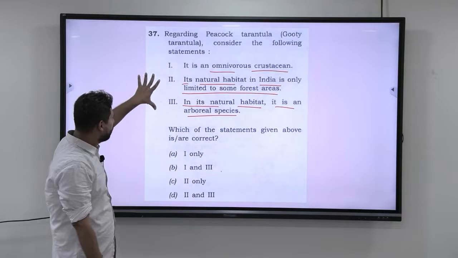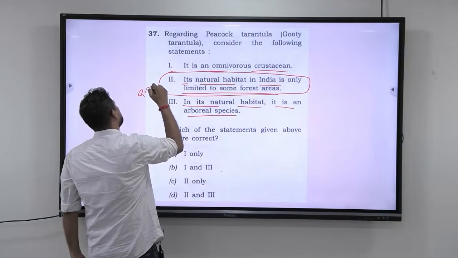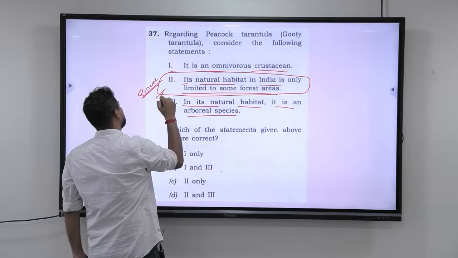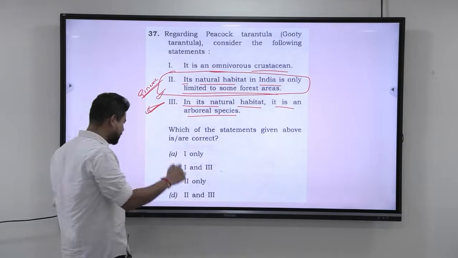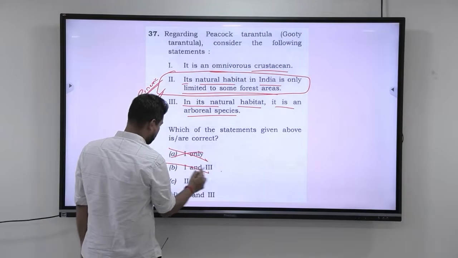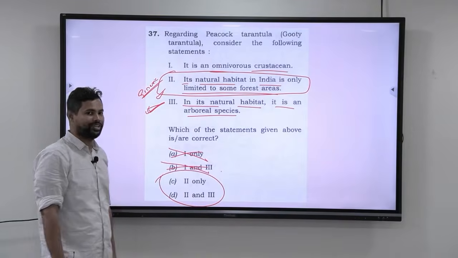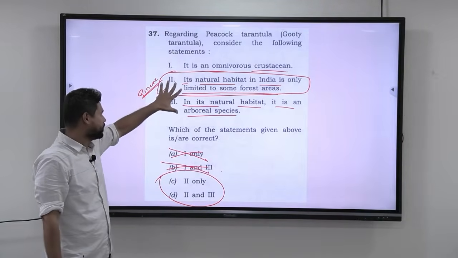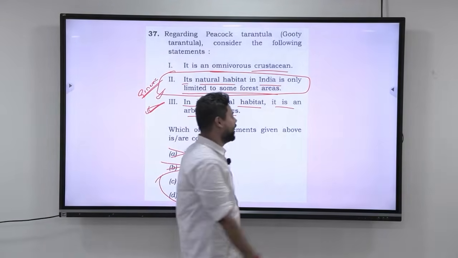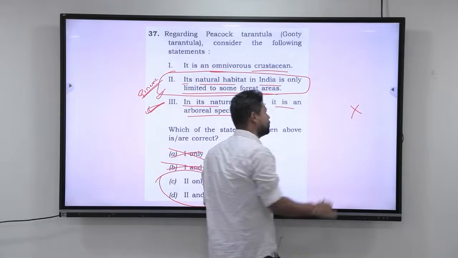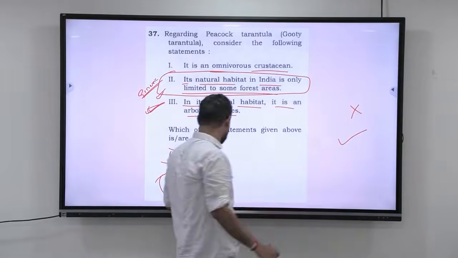Now, overall, if you look at this, the second statement is very generic. And if you apply the principle of probability, the probability of this statement to go correct is much higher. So if I take the principle of probability also, I'll be able to eliminate these two, and I will come to 2 only and 2 and 3 only. Look at this, only with the help of that one generic statement. That is why whenever you're reading the statements, if you know that any statement is 100% wrong, you can use it to eliminate. If you know that any statement is 100% right, you can use it to eliminate.